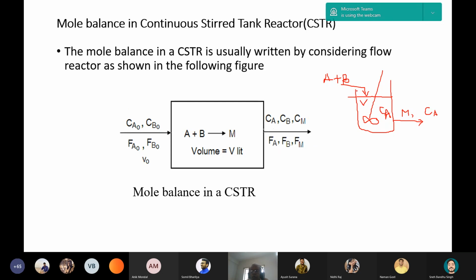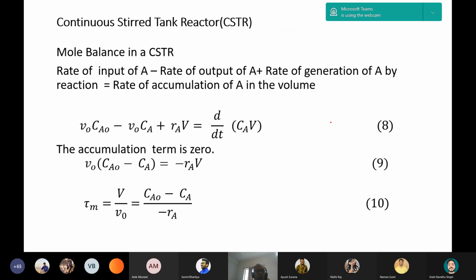But you don't think that the reactor volume is the volume including the void spaces. That is, void space is there, some clearance is there over the liquid, that you have to add after finding V. So if V you get 1 liter, you can add 20% allowance, to get the actual reactor volume.